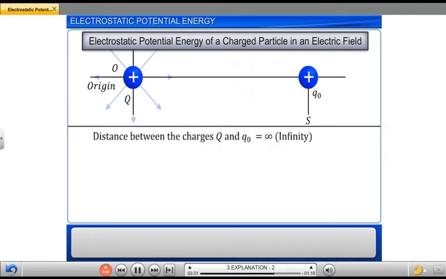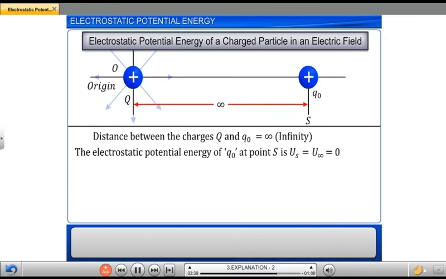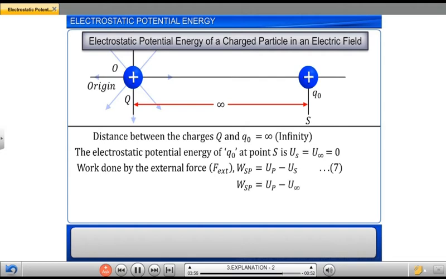Let point S be at an infinite distance from the charge Q. The electrostatic potential energy of Q0 at point S is US equal to U infinity is 0. Therefore, the work done according to equation 7 can be rewritten as WSP is equal to UP minus U infinity, which can be written as WSP is equal to UP since electrostatic potential energy at infinity is equal to 0.